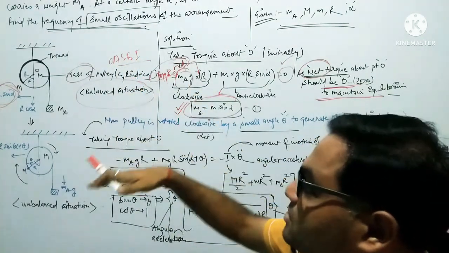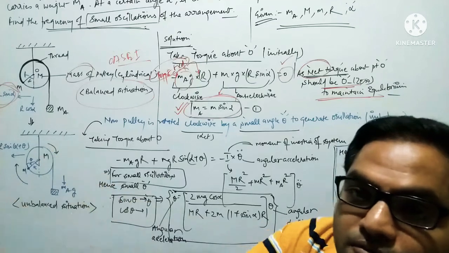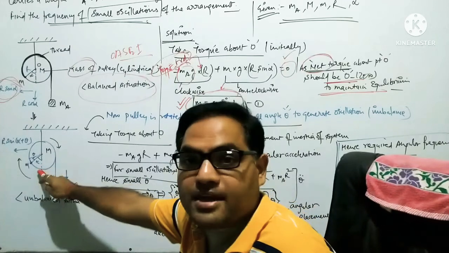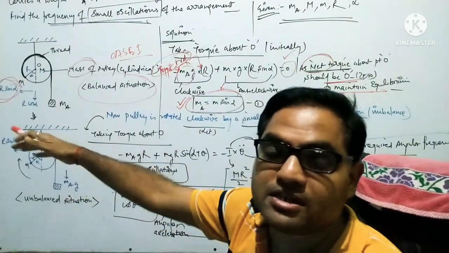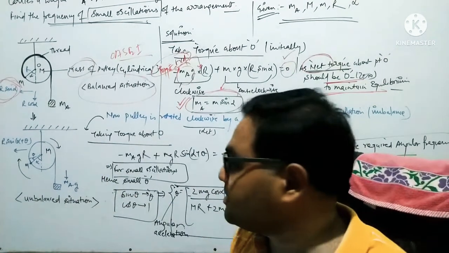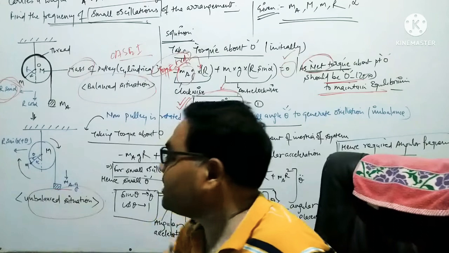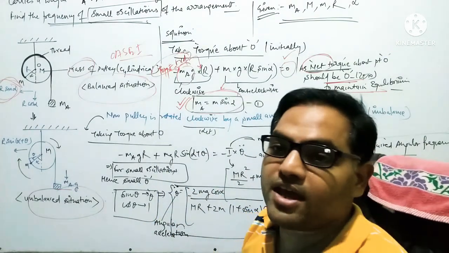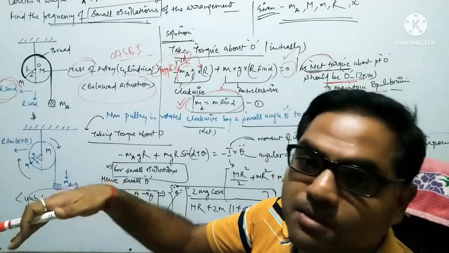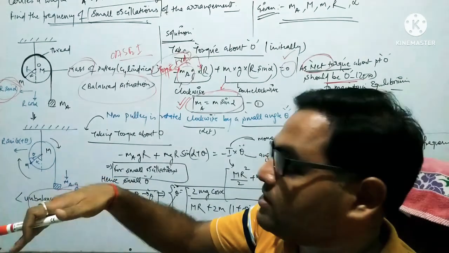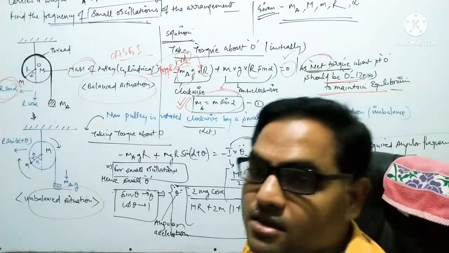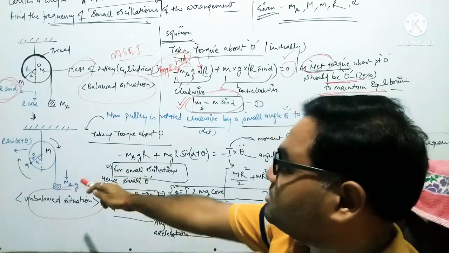Now in the second case, we are just displacing our system by an angle theta apart from the angle alpha, so that our system goes from the stable condition to an unstable one. That's why I have written here that it is an unbalanced situation. Up to angle alpha, the point mass m counterbalances the dead mass Ma. But when we slightly move by angle theta apart from alpha, the system reaches an unstable state.